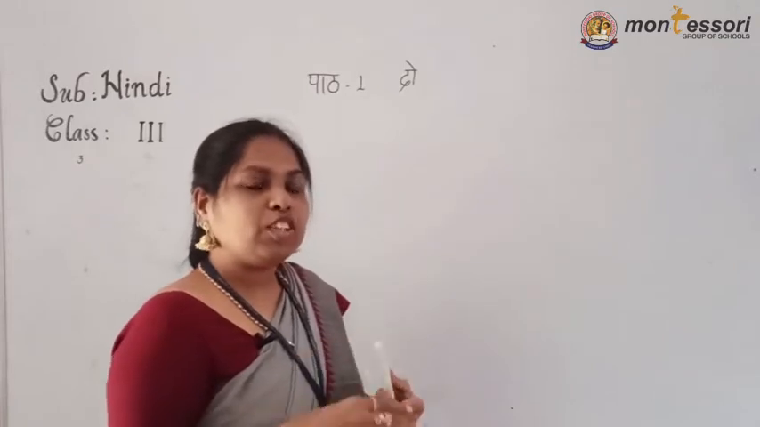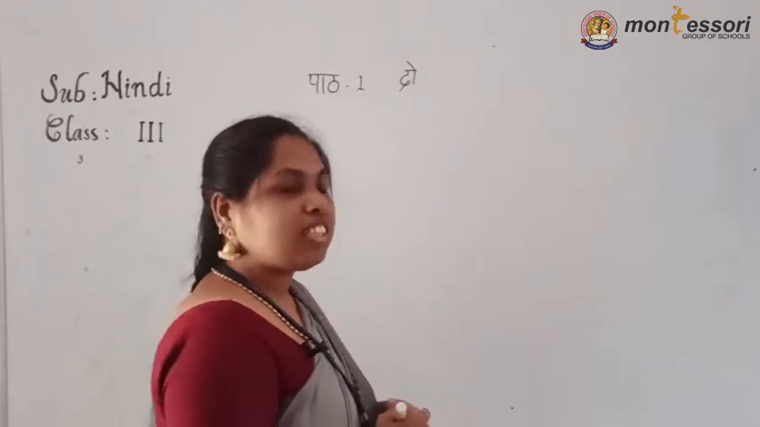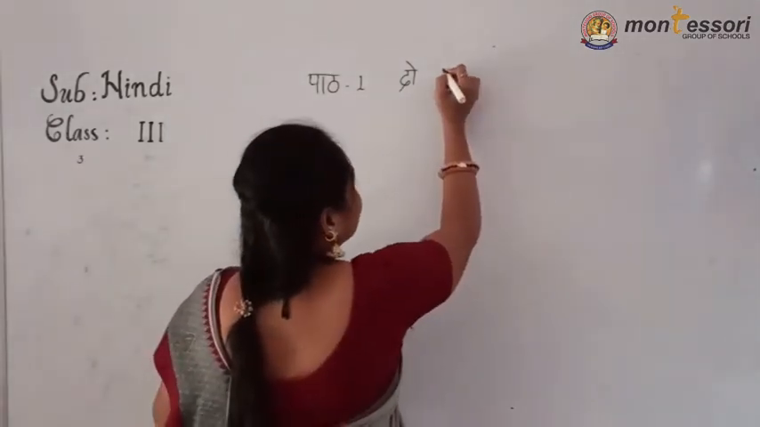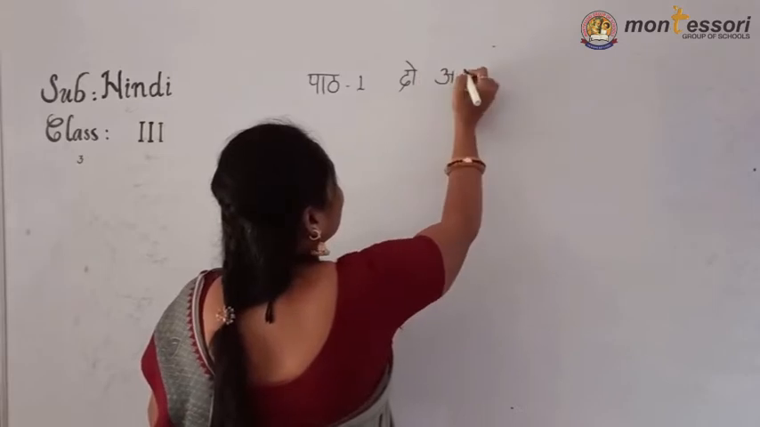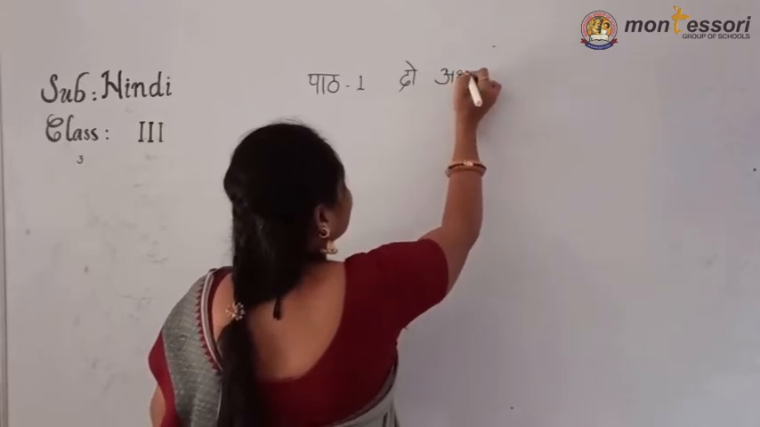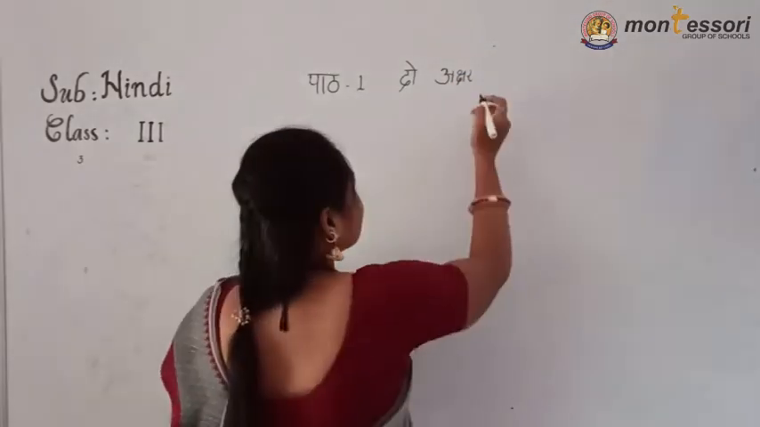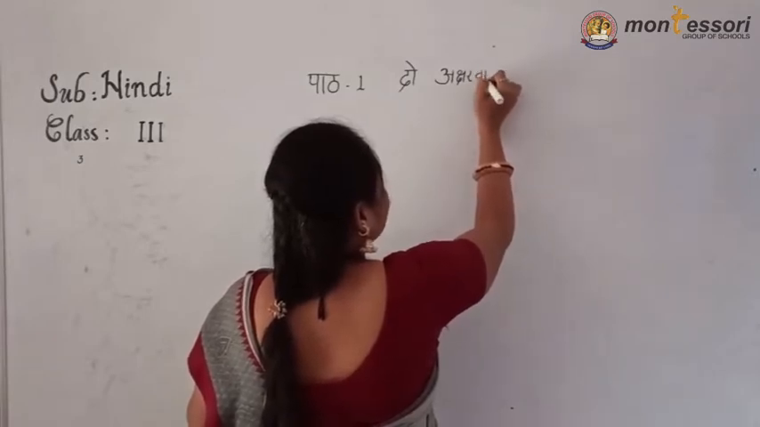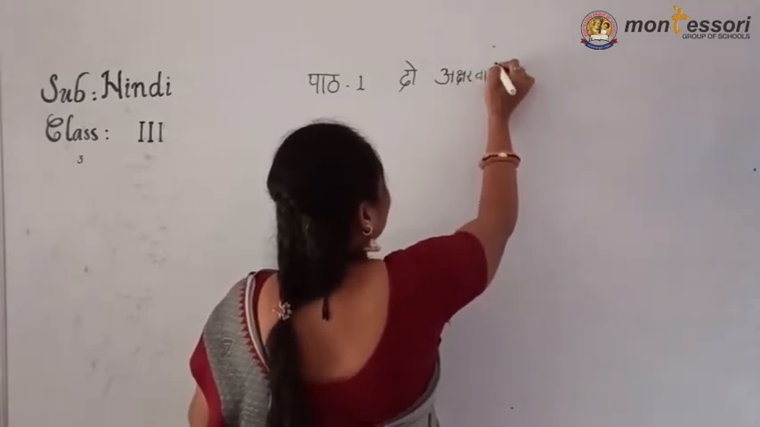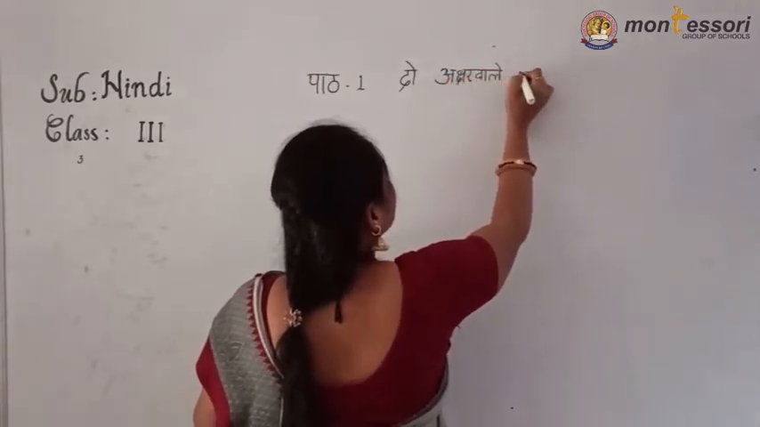I told you in the previous class also: first you have to write the letters, then finish with the line, the header. First I am writing all the letters together, each letter one by one. Do akshar, easy. While writing each letter we can understand what the lesson name is. Akshar, वाले, सी दो अक्षर वाले शब्द.